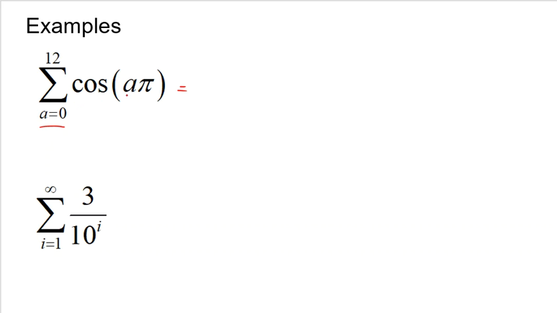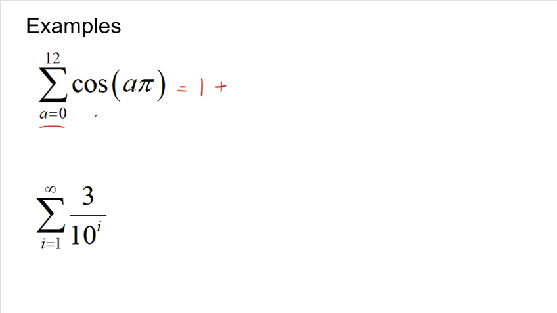So that would be cosine of 0. 0 times pi is 0. So what's cosine of pi? You might have to dust off that unit circle. But cosine of 0 is 1.